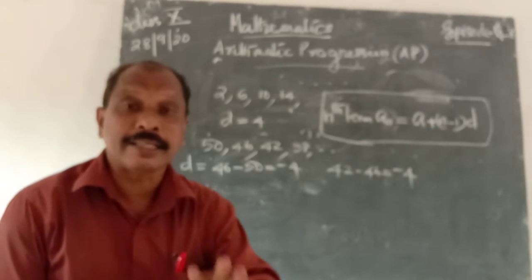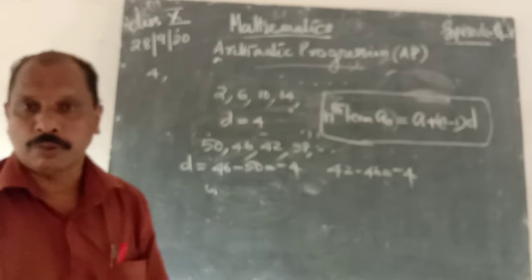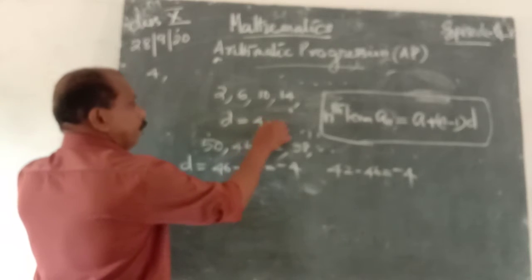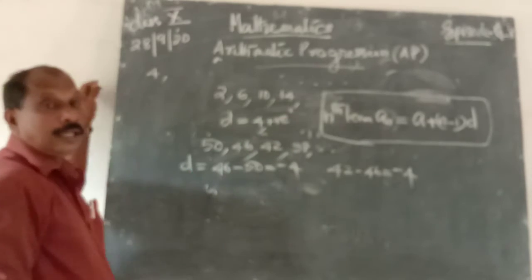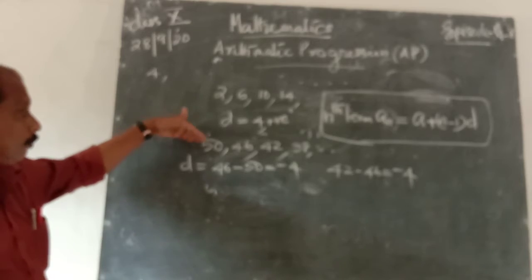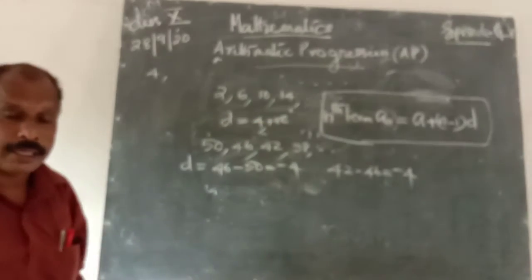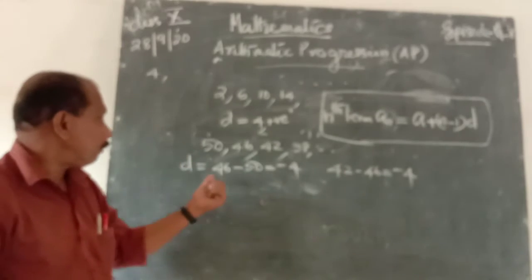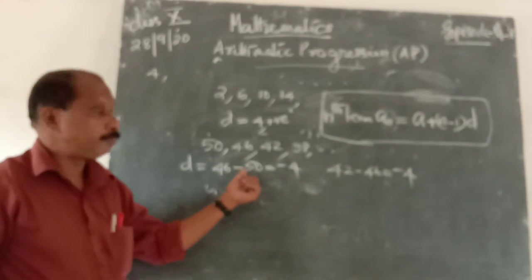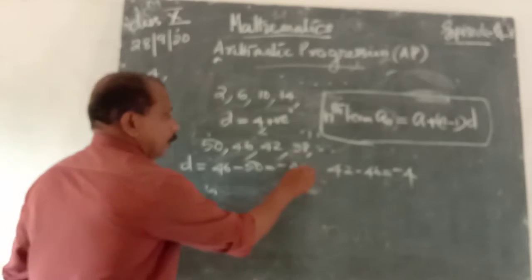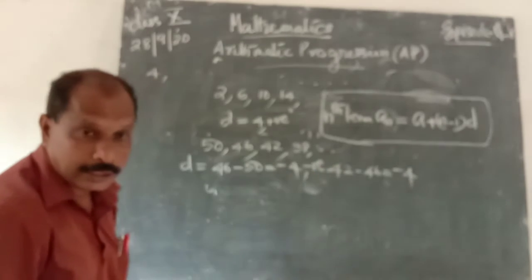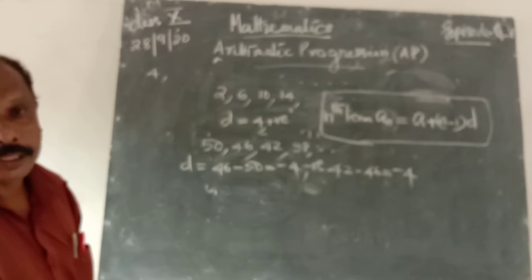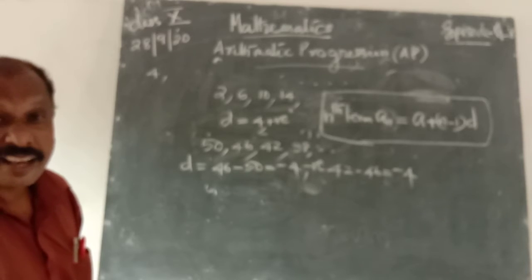It is an increasing progression or increasing sequence. Then d is 4, it is positive. Therefore, in the case of an increasing sequence, d is always positive. What does this one mean? 50, 46, 42. That is the descending order or decreasing form. Then that progression is decreasing. We get d is equal to 46 minus 50, which is equal to minus 4. That is negative. Therefore, for an increasing sequence, d is positive, and for a decreasing sequence, d is negative.